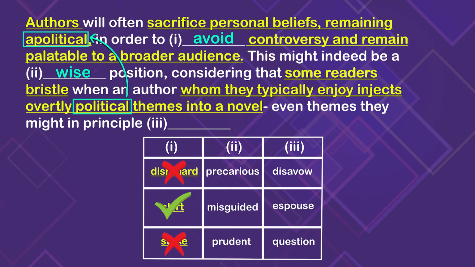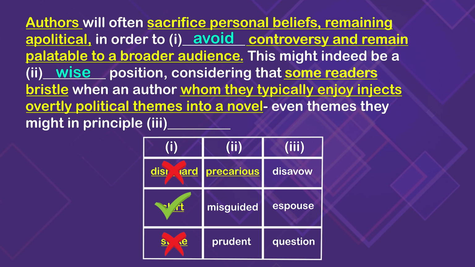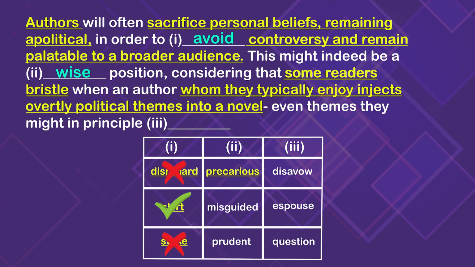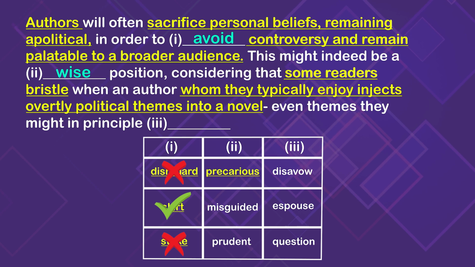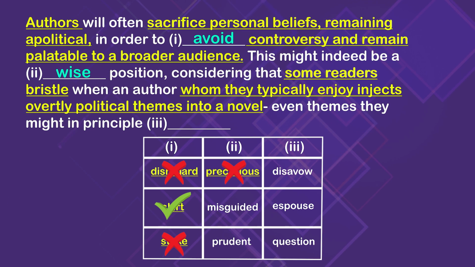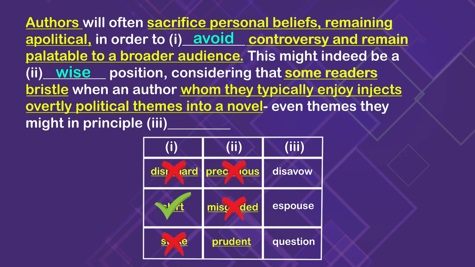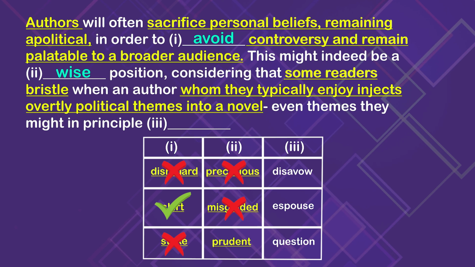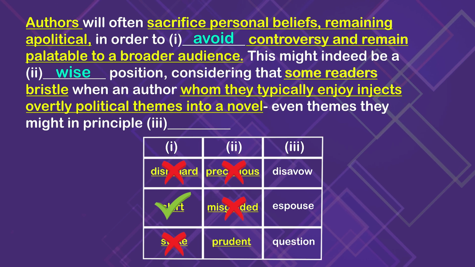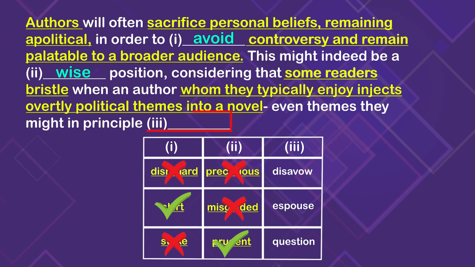With that, we can check out our answer choices for the second blank. The first option, precarious, that is when something is not tied down very well, it's not very secure, it's likely to fall or collapse. Nothing like wise, our prediction. Misguided, also nothing like wise. Our last option, prudent, that does mean wise, or taking the appropriate action for the situation. So that looks pretty good. We're gonna hang on to that and move on to our final blank.